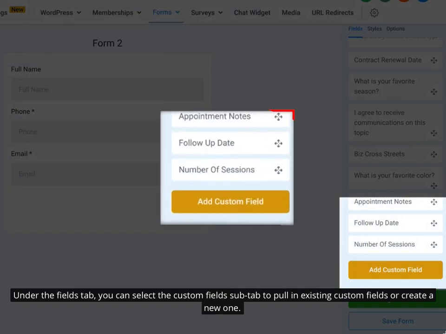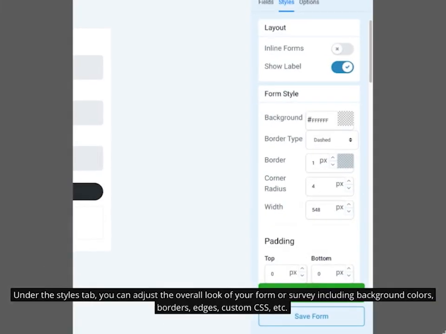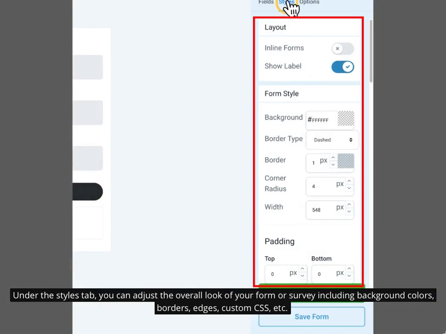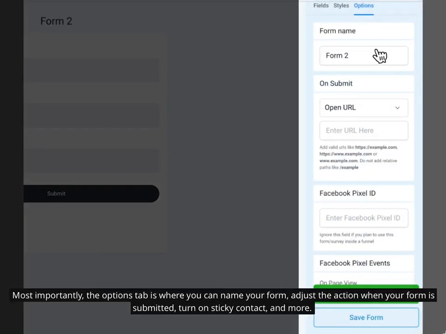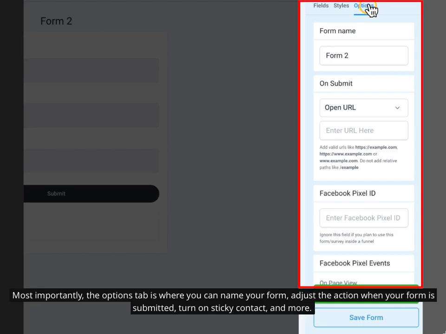Under the Fields tab, you can select the Custom Fields sub-tab to pull in existing custom fields or create a new one for your form or survey. Under the Styles tab, you can adjust the overall look of your form or survey, including background colors, borders, rounded edges, custom CSS, agency branding, and more. Most importantly, the Options tab is where you can actually name your form or survey, adjust the action when your form or survey is submitted, turn on sticky contact, and more.